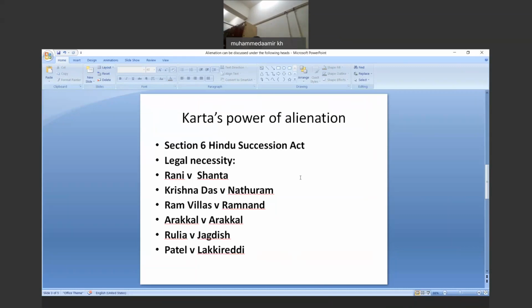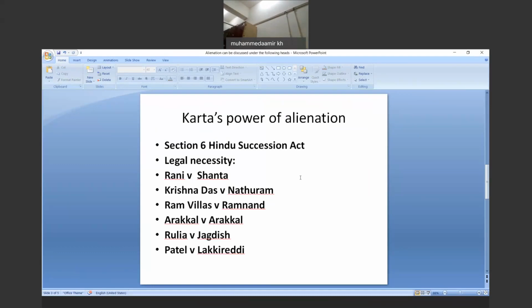So this practice has been cherished not only by the Hindu texts but also by various judicial pronouncements, starting from the Privy Council till date. There is so much precedent, support and rationality available for the Karta's power of alienation. I hope this concept is clear to you.